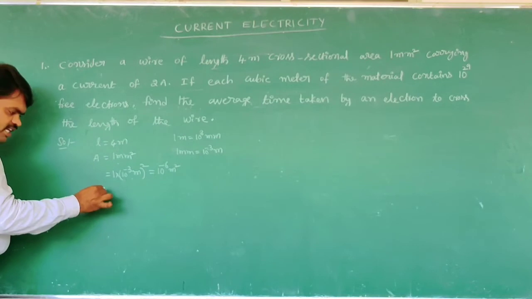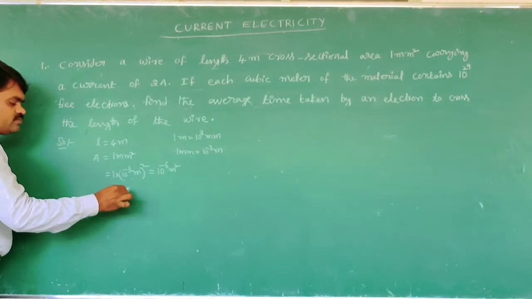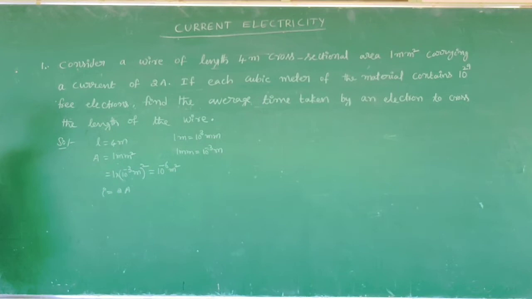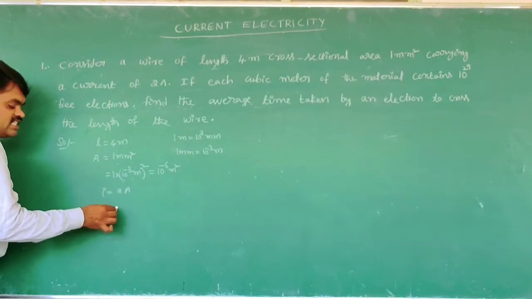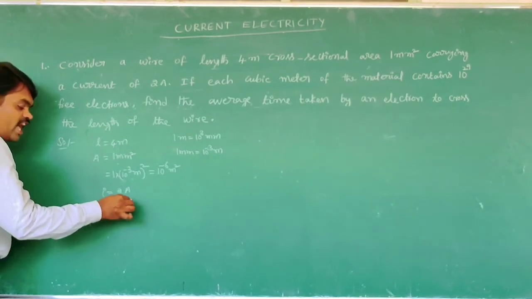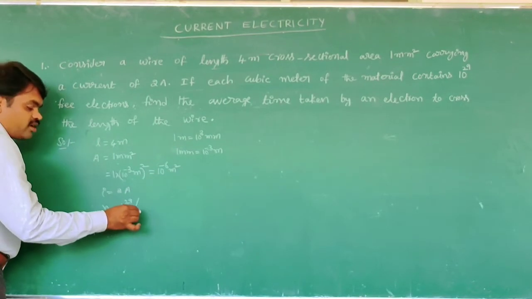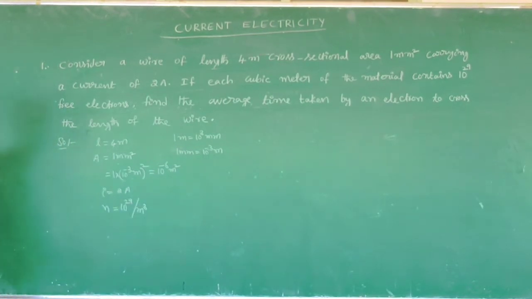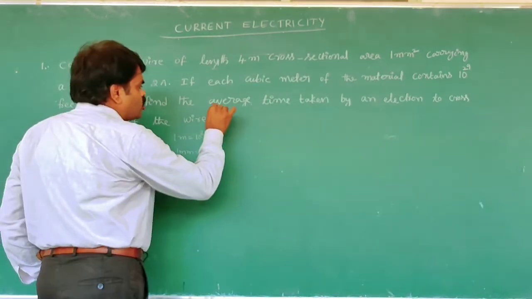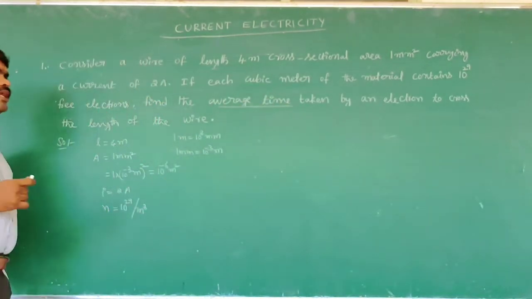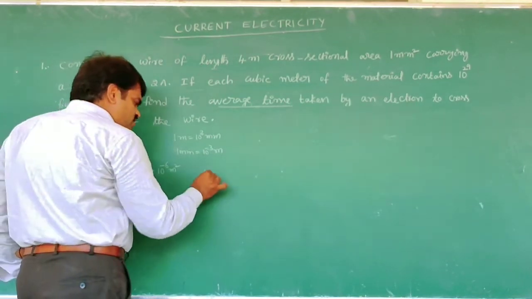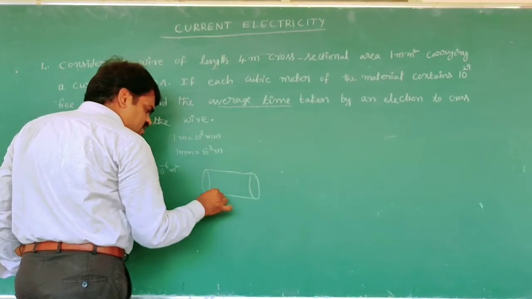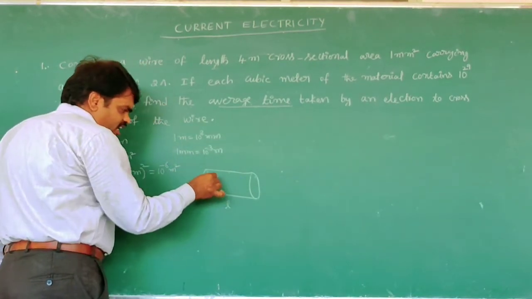Now the current carried by the conductor is 2 ampere. Number density means the number of free electrons the material contains per meter cube. It is given as 10 to the power of 29 free electrons per meter cube. Now what they are asking is the average time taken by an electron to cross the length of the wire. Here the length of the conductor is L, and the current carried by the conductor is I.